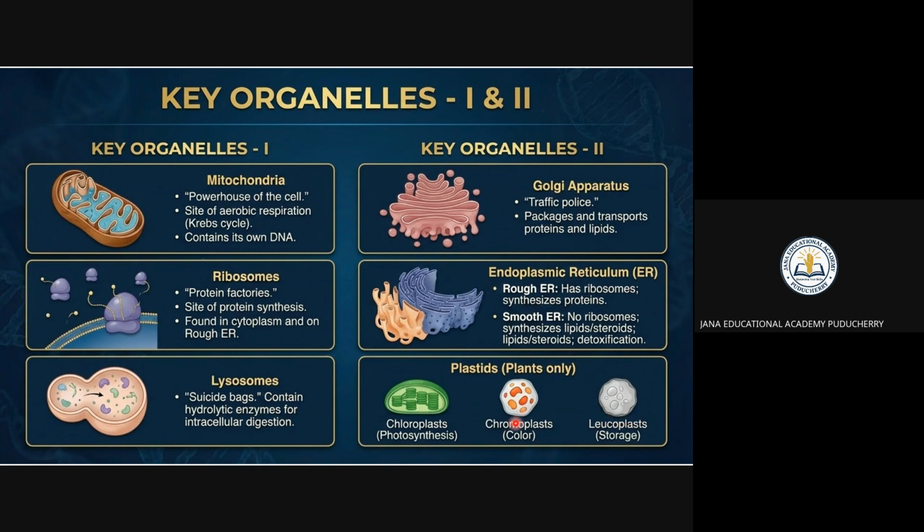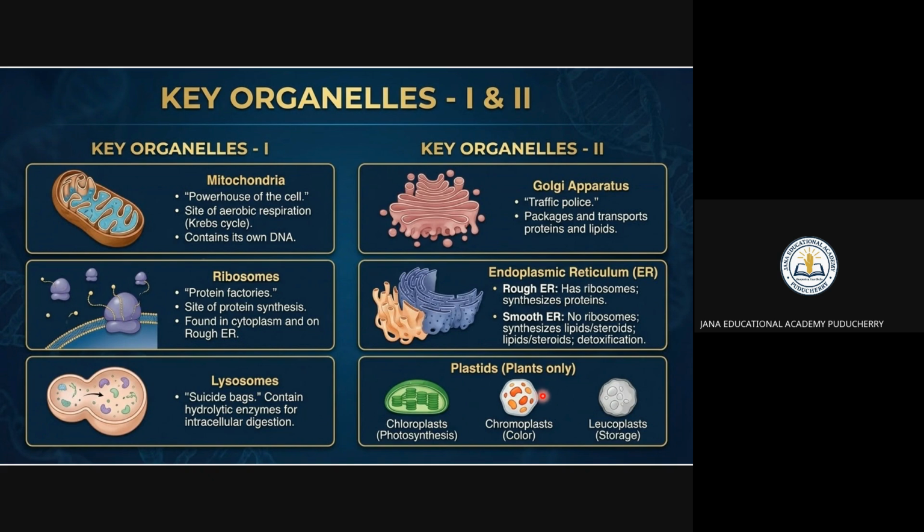Now see, in plants only, you can find chloroplast. Chloroplast is nothing but for photosynthesis, and this one is the chromoplast, right? Chromoplast is nothing but the color, and then the leucoplast is nothing but the storage. You see, chloroplast is where photosynthesis is happening. Chromoplast is nothing but the color of the flowers and the fruits.